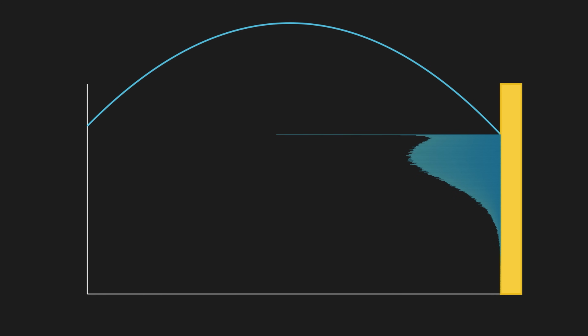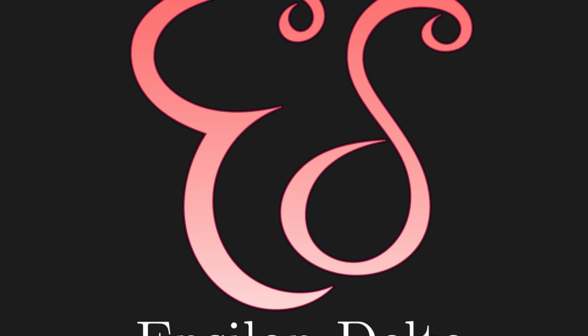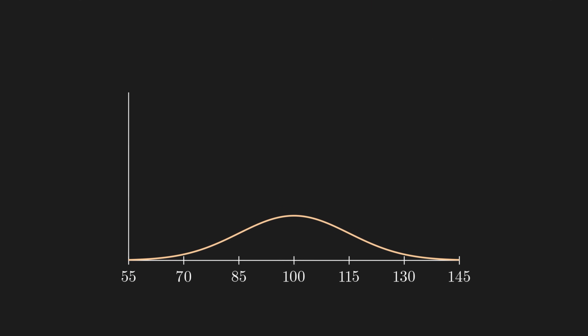But in order to use such technique, we need to be able to generate random numbers of any distribution we need. So how do we do that? The probability distribution that we are most familiar with is the normal distribution. In particular, this is the normal distribution with the mean of 100 and the standard deviation of 15.